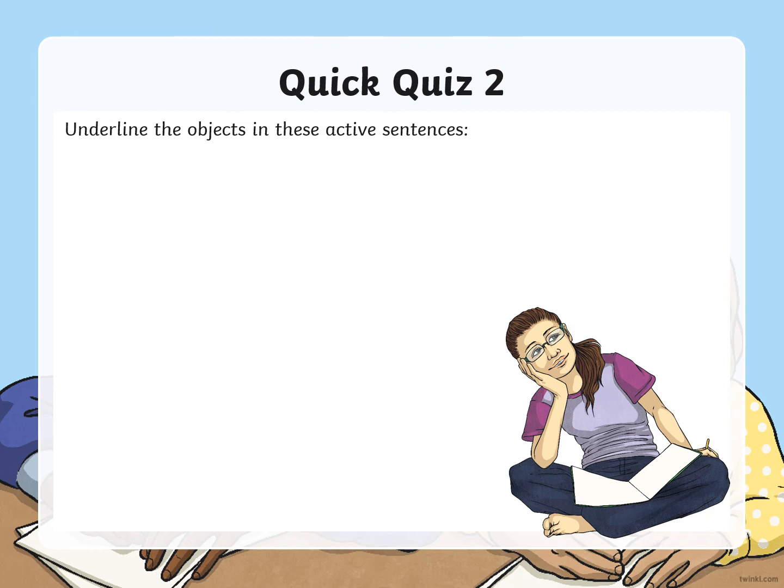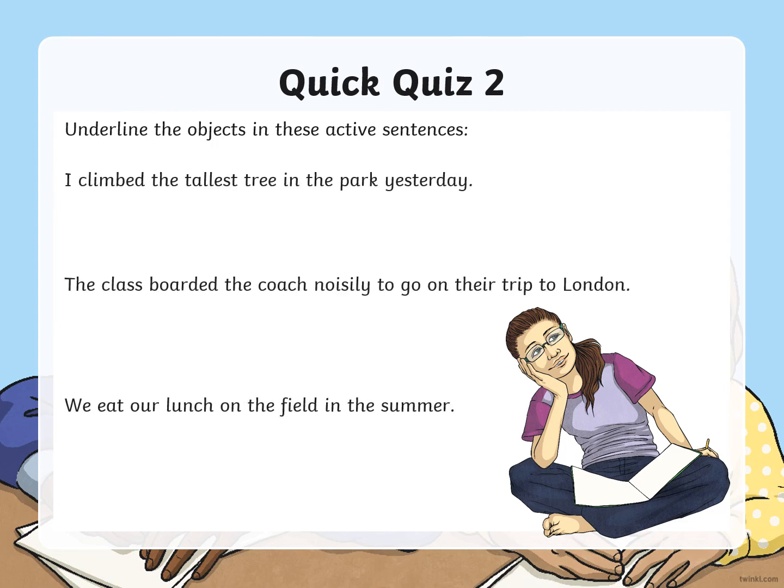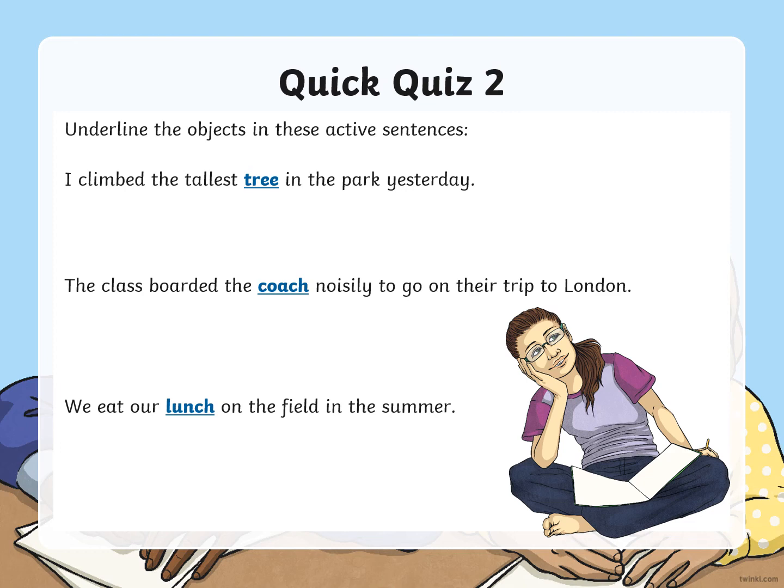So you might need to pause. You don't have to write the sentence out and then underline them. You could just write the word that's the object for you guys. So have a think. Okay, we've got tree, coach, and lunch. Okay, they were the objects.